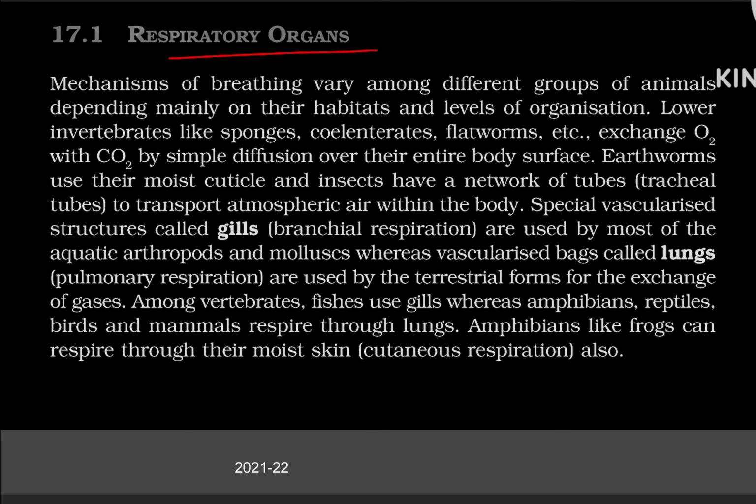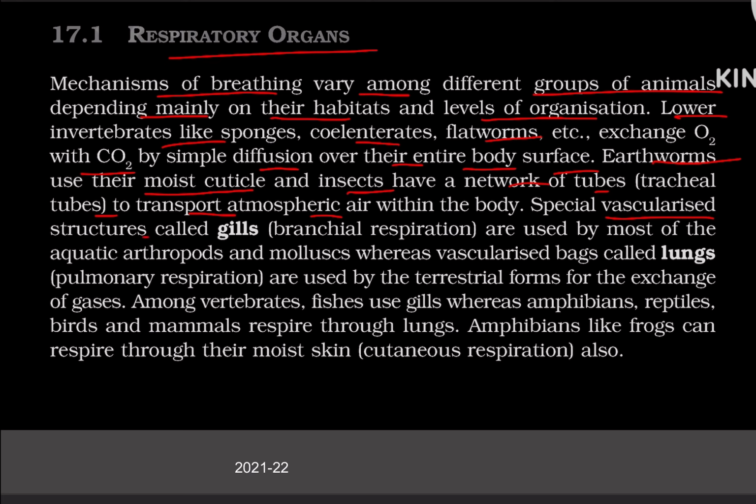Respiratory organs and mechanism of breathing vary among different groups of animals depending mainly on their habitats and the levels of their organization. Lower invertebrates like sponges, coelenterates, flatworms, etc. exchange oxygen with CO2 by simple diffusion over their entire body surface. Earthworms use their moist cuticle and insects have a network of tubes, that is tracheal tubes, to transport the atmospheric air within the body.